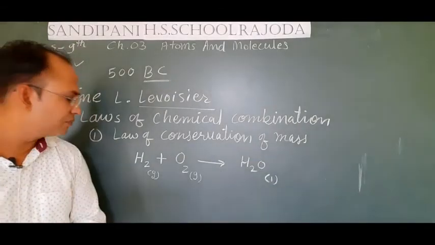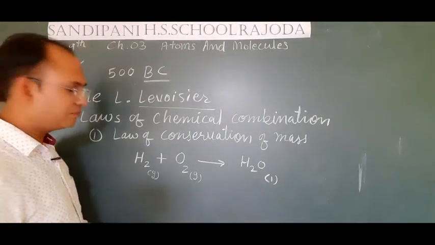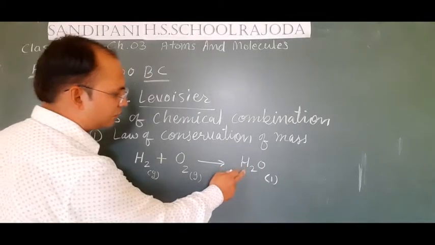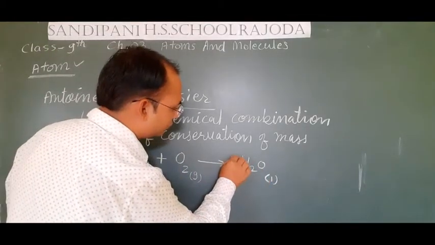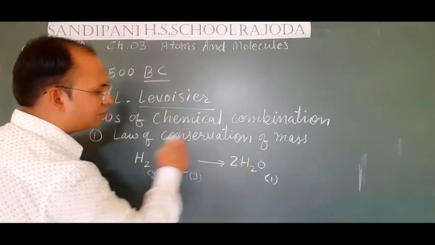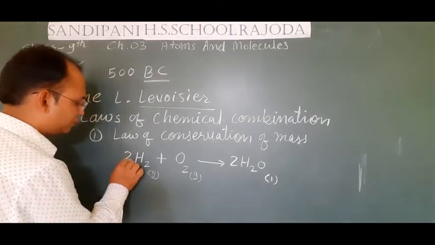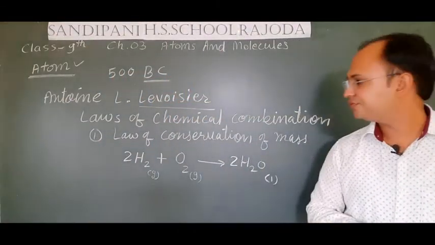This H2O, which is formed by the combination of hydrogen and oxygen in gaseous state, is liquid water. Now see, if we balance this reaction, then there are 2 hydrogen here and 2 hydrogen there, but there are 2 oxygen here and only 1 oxygen there, so we will put a 2 here. Now there are 2 oxygen, but the hydrogens are 4. So this reaction is balanced now.